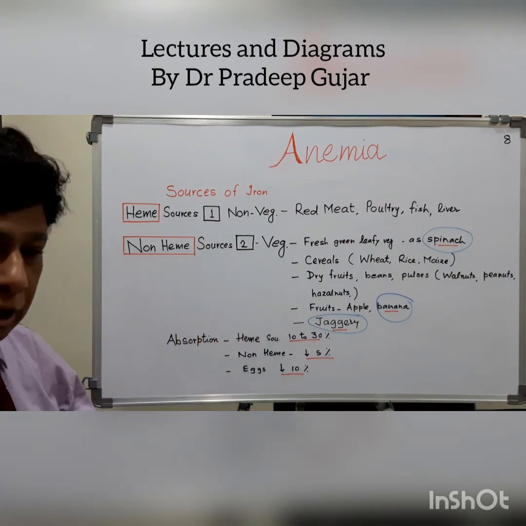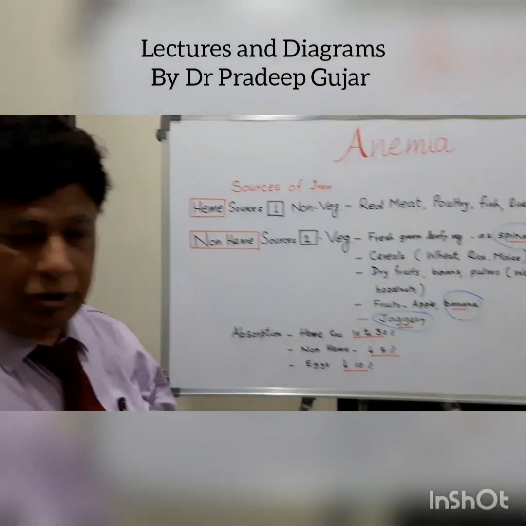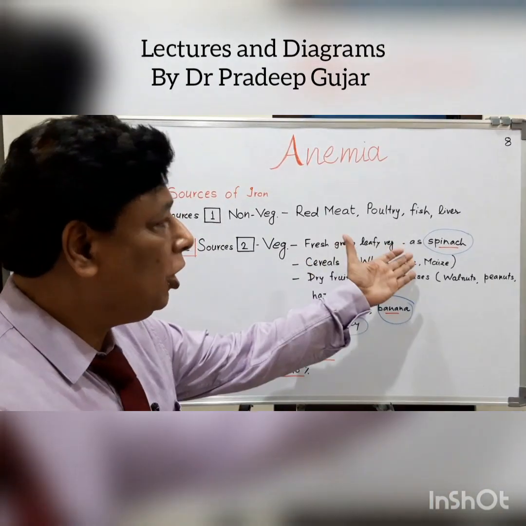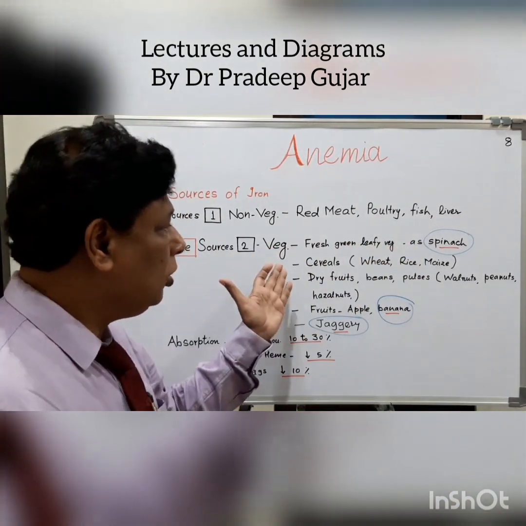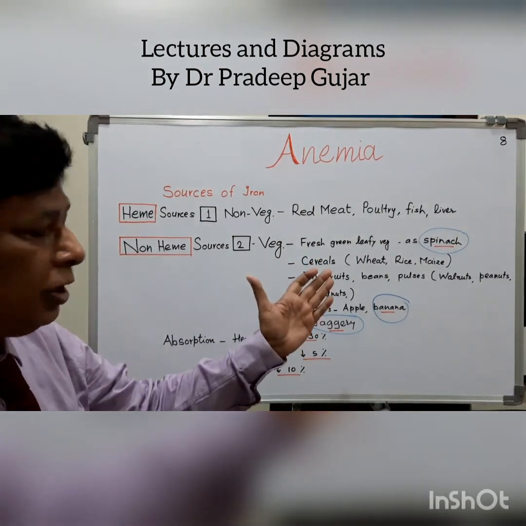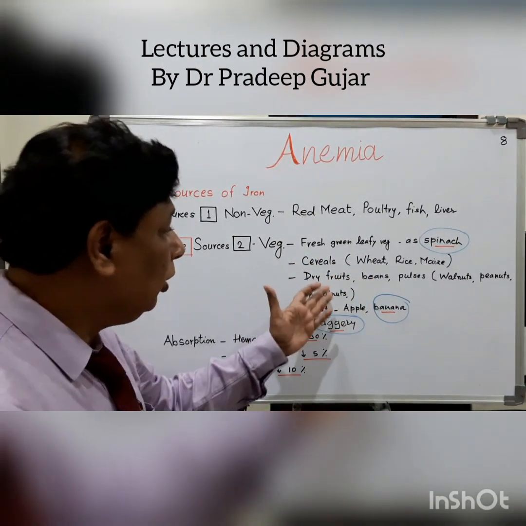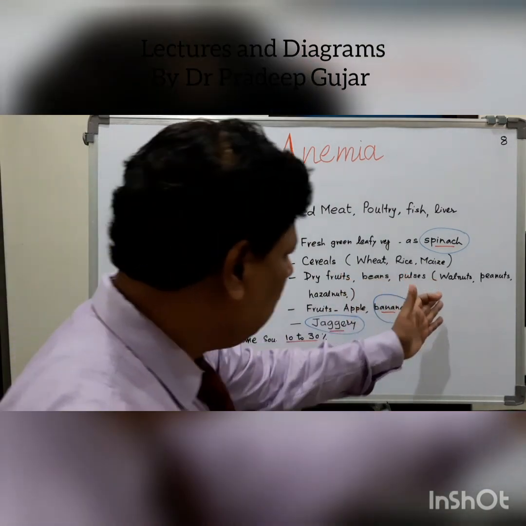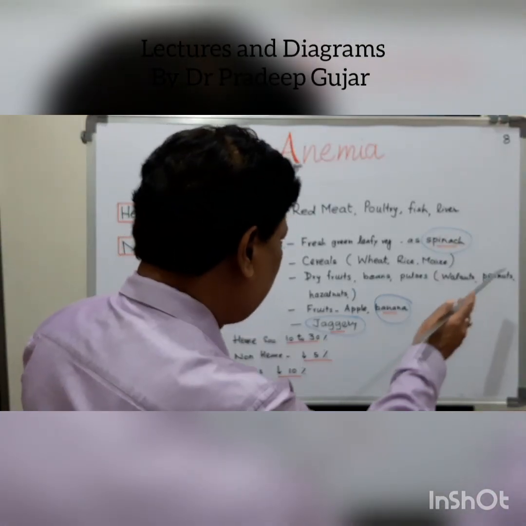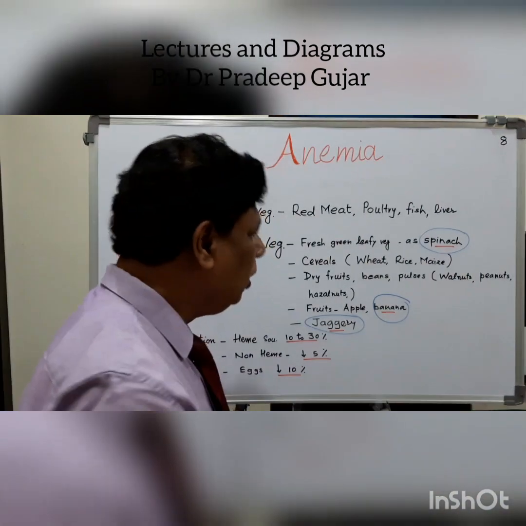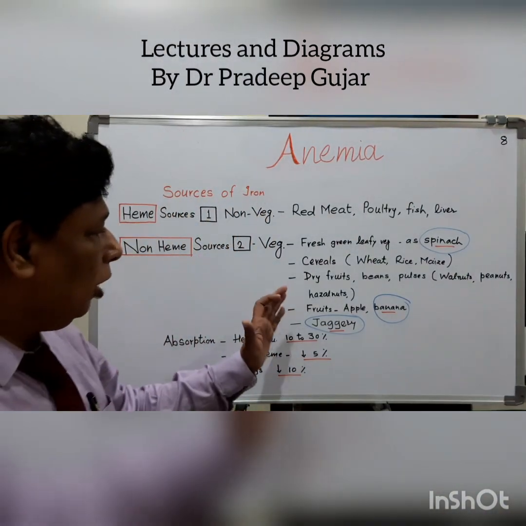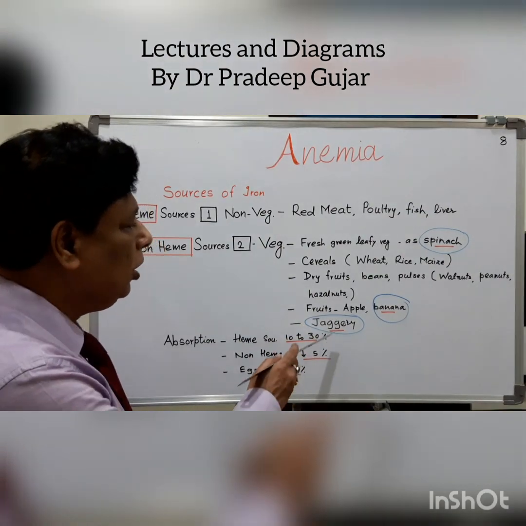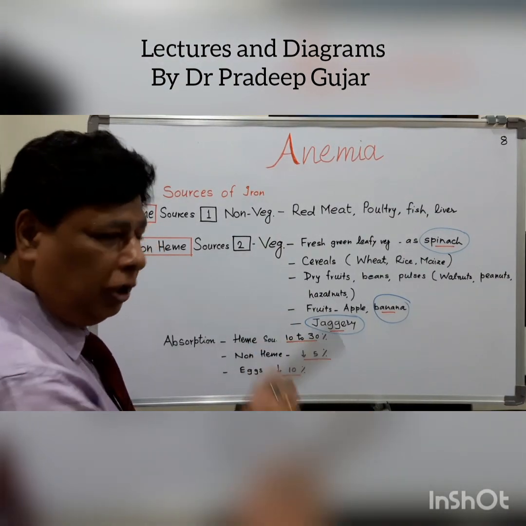Non-heme sources, they are the vegetarian sources. Mainly the green vegetables. Spinach is very important. Then cereals, wheat, rice and maize. Among the dry fruits, beans, pulses. In this category, walnut, peanuts and hazelnuts are the important ones. Then among the fruits, banana and apple, and another source is jaggery.